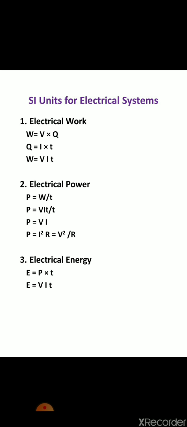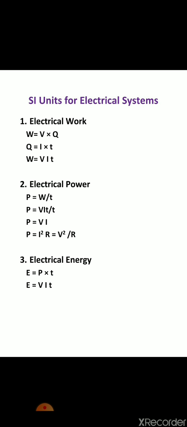So this work done is denoted by W, which equals V multiplied by Q. As you know that current equals charge upon time, so Q equals I into T. So when I put that value of Q, work done equals VIT. And this work done is always measured in joule.